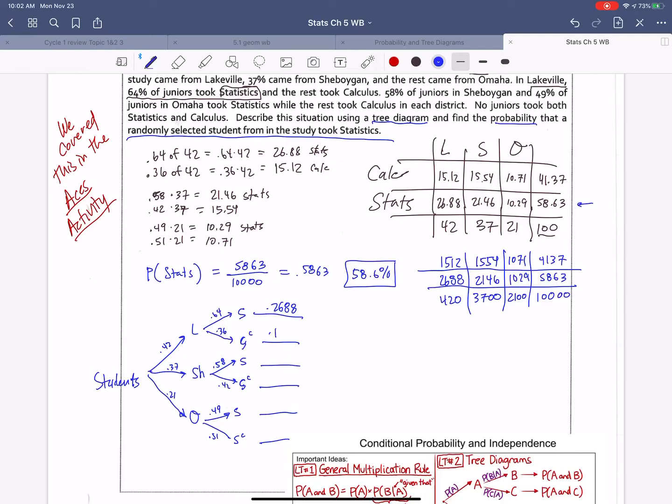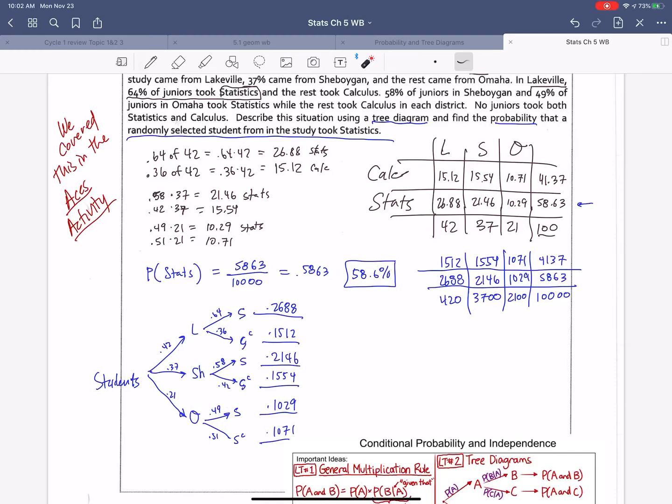So we end up getting 0.2688, 0.1512, 0.2146, 0.1554, 0.1029, 0.1071. And so we're thinking to ourselves, would the tree diagram have maybe helped me get here faster?